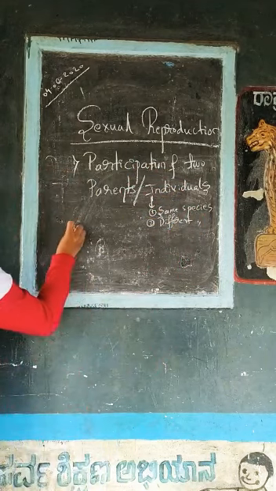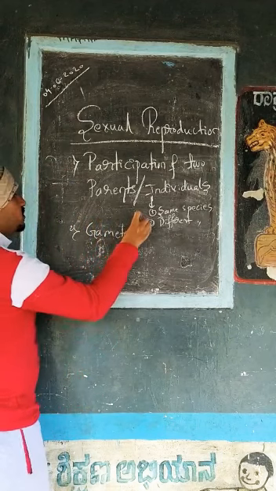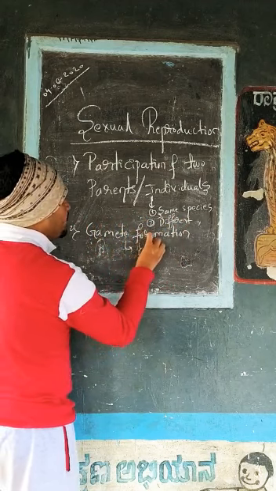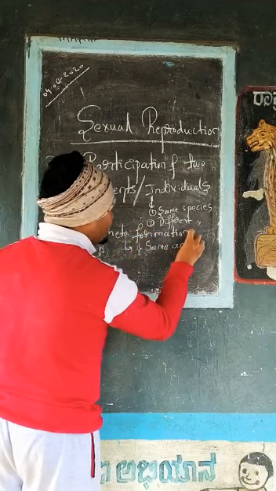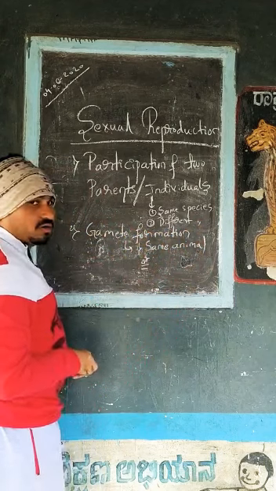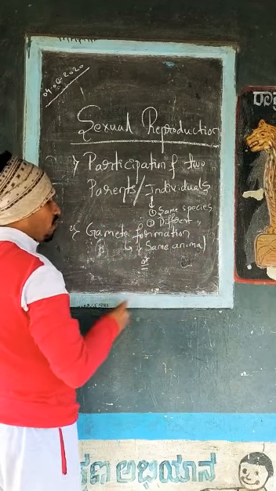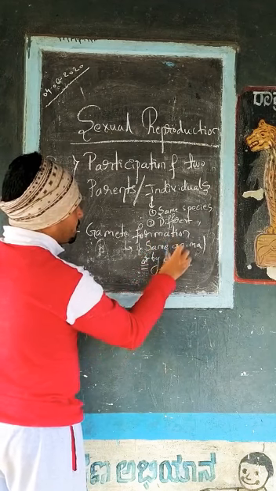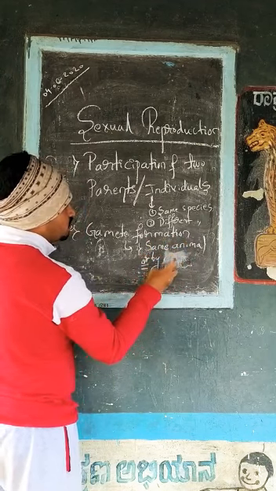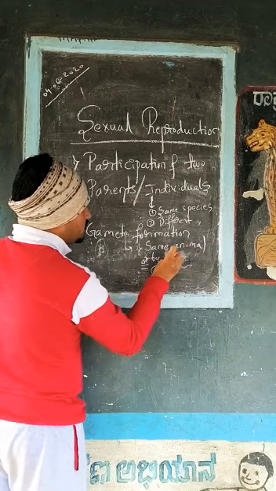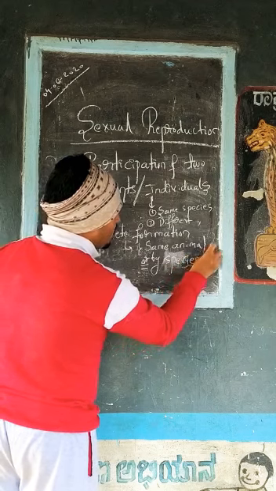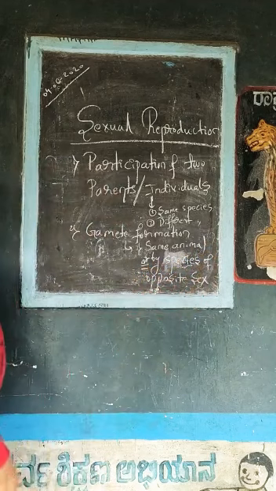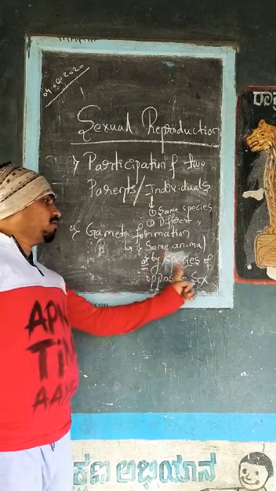Second one, gamete formation. Gamete formation takes place either by the same animal or same individual, belonging to the same species, or by a species of opposite sex.